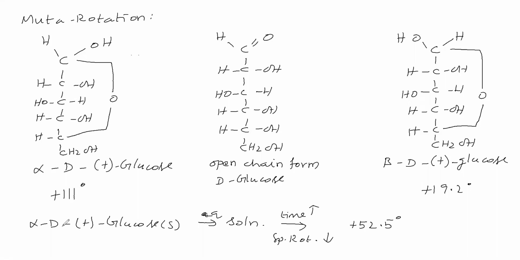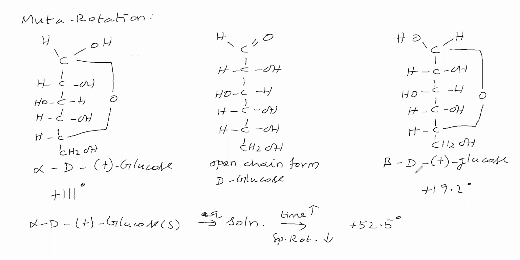Its specific rotation is plus 111 degree. You are dissolving this in water, you are getting a solution. As time passes, the specific rotation decreases. This value goes on decreasing till it gets 52.5 degree.